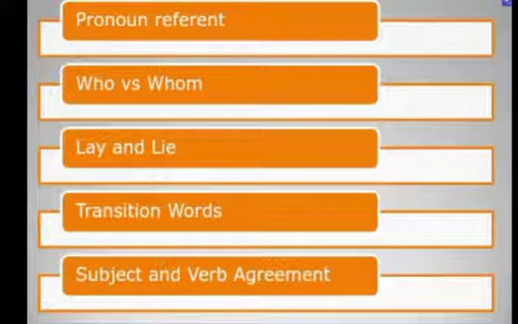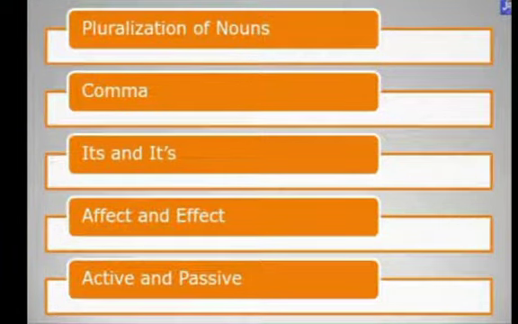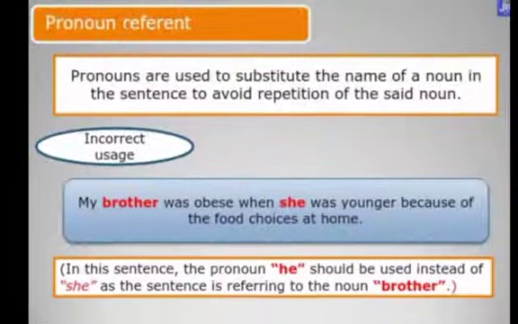For example, first of all, pronoun referent we should check. Use of who or whom wrongly done. Use of lay and lie in the sentences. Transition words. Subject and verb agreement. Pluralization of nouns. Use of comma in the sentence. It's and it is or it has. Effect and effect. Active and passive.